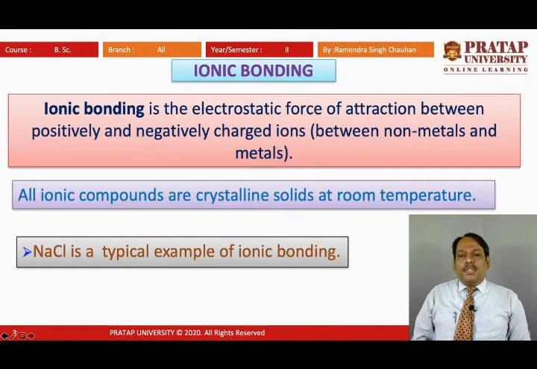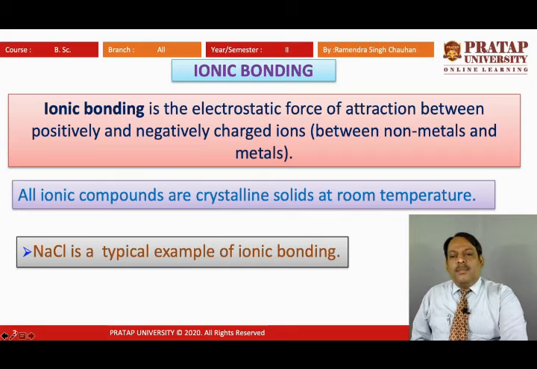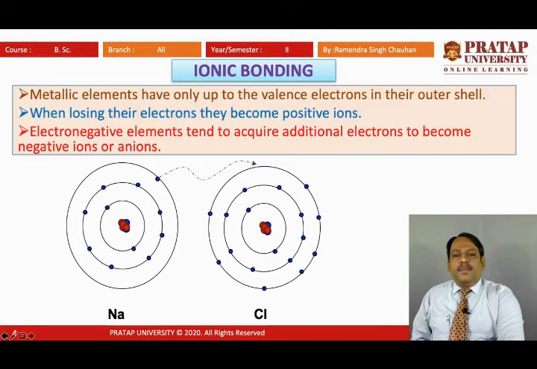All ionic compounds are crystalline solids at room temperature. The second point is that compounds having ionic bonds are all crystalline solids at room temperature, and we can consider one typical example of ionic bonding, that is NaCl. We will see how the ionic bond is formed in NaCl.